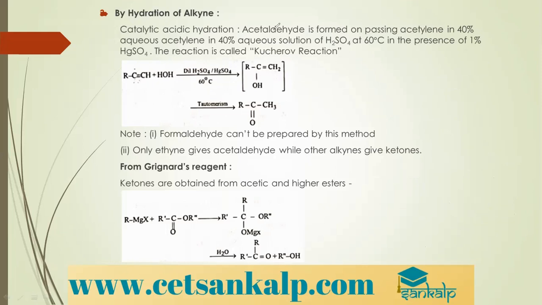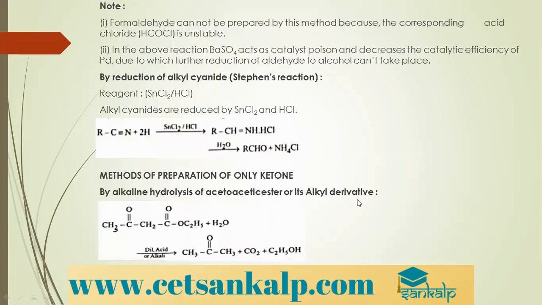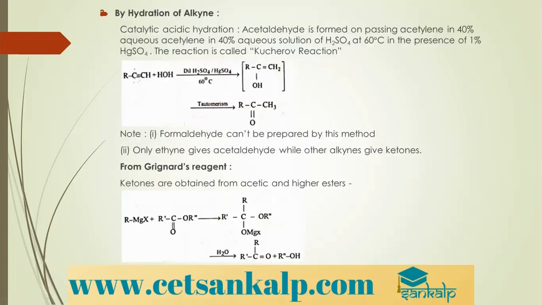Moving to the next part, that is from Grignard's reagent. What do we mean by a Grignard's reagent? Grignard's reagent is nothing but alkyl or aryl magnesium halides. So alkyl magnesium halide or aryl magnesium halide is called Grignard's reagent. When you take an ester and treat it with a Grignard's reagent, we get an aldehyde or a ketone.